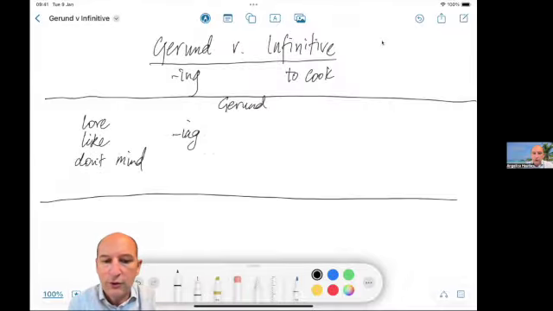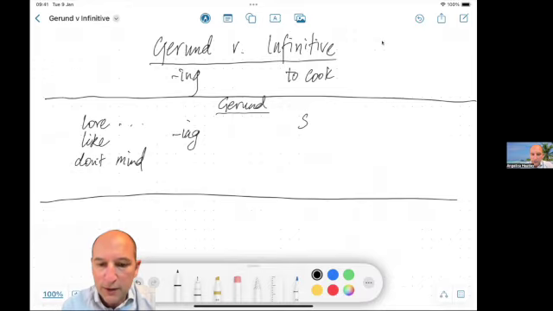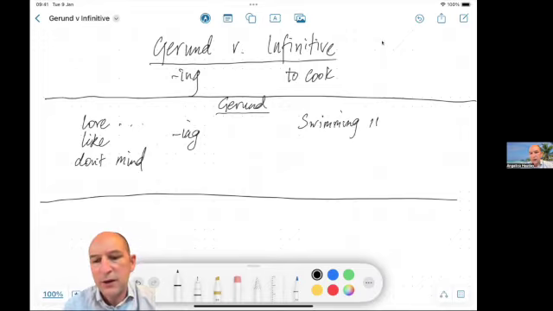Now we can use the gerund in three situations. After these verbs, or, when the verb is at the start of the phrase. For example, swimming is such good fun. Swimming is such good fun.